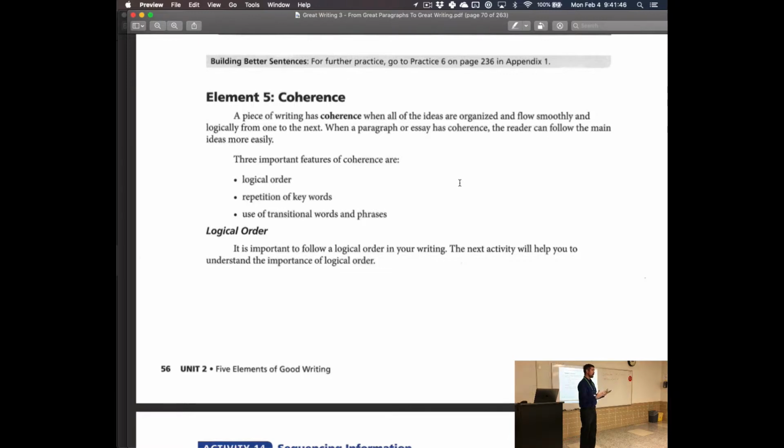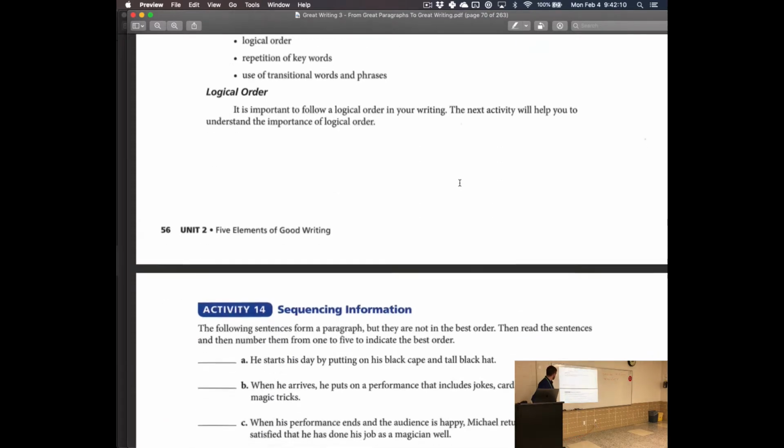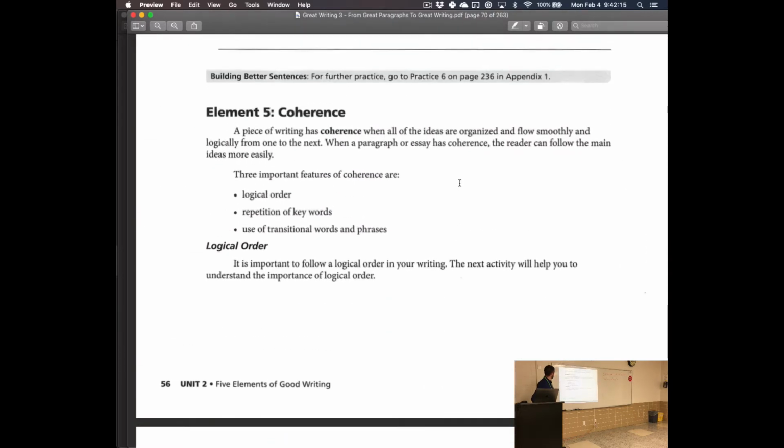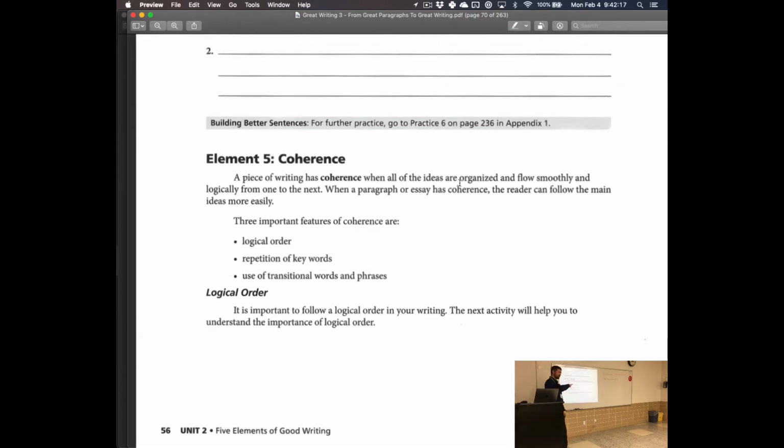It's incoherent, right? So coherence is the base word. If I say incoherent, that means there's something logically wrong about it. The sequence, the order, the explanation somehow doesn't fit. It doesn't make sense, okay? So there's a time order, a logical order, we call it somewhere in here. Sequencing information, right? The structure here. How do we sequence it? What's the order we put things in? Okay, we'll get there in a second. But this idea of the order that things go in is important.